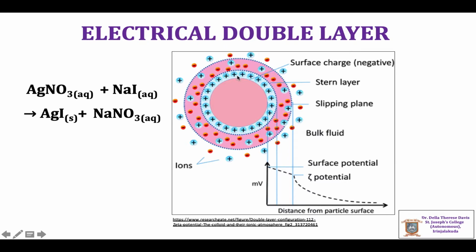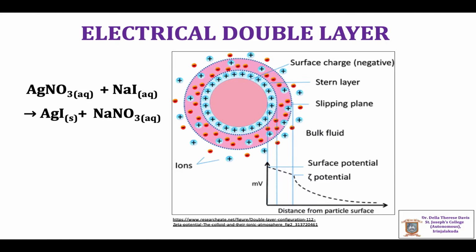It is represented in the figure. The solution contains both cations and anions, and the cation is held more closely to the colloidal particles. These ions are called counter ions. In this particular case, Na+ cations act as counter ions, and the layer formed is called the Stern layer.